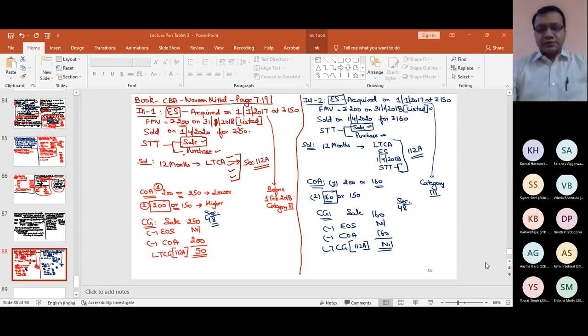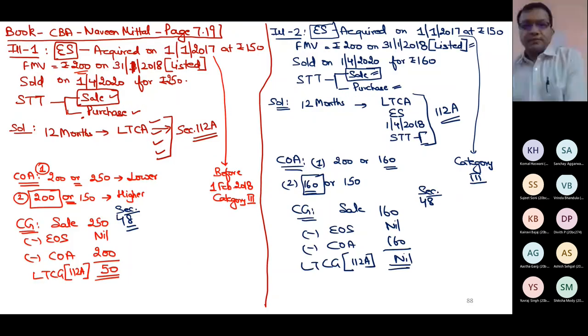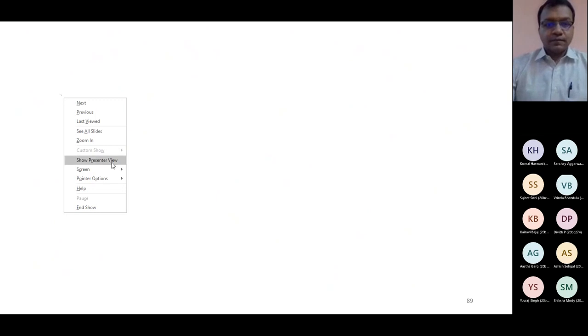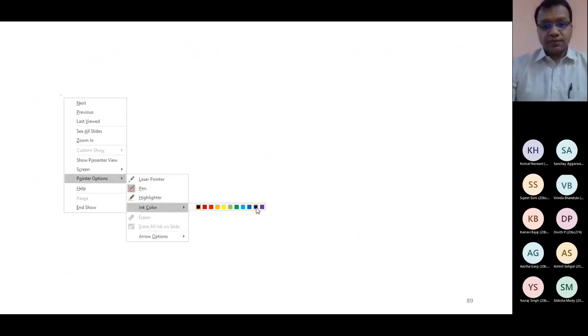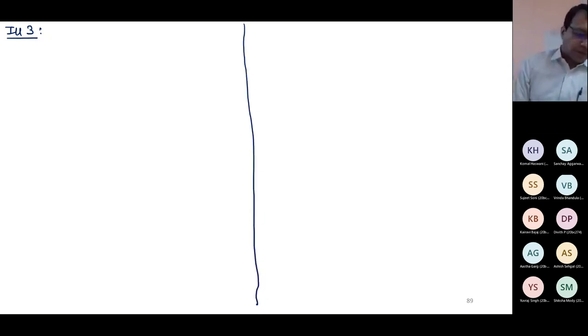Okay. Third illustration. Think carefully. Third illustration. Equity share. Then I'll discuss the fourth. I'll discuss with you 8 small illustrations. After this, you will be 100% clear with the concept of 112A.